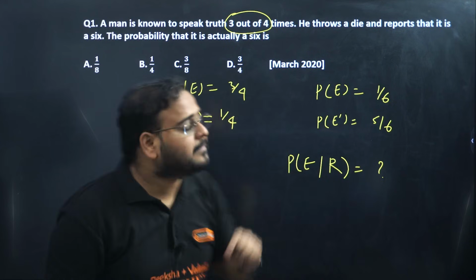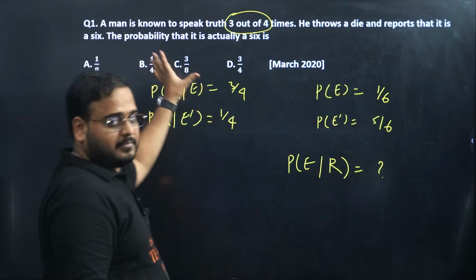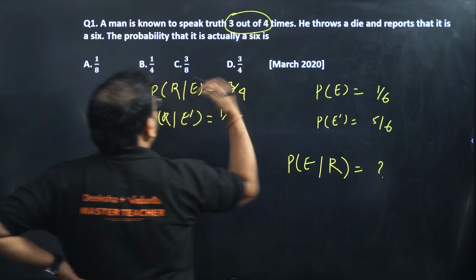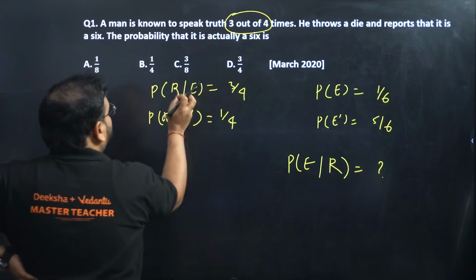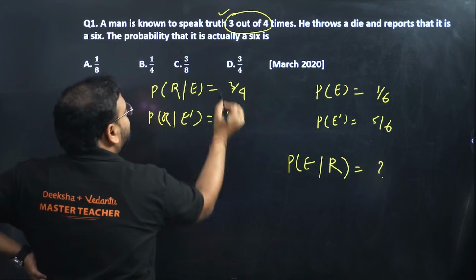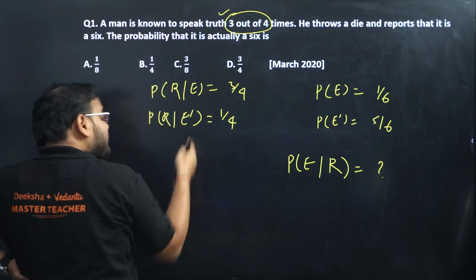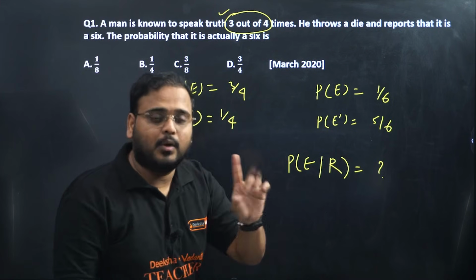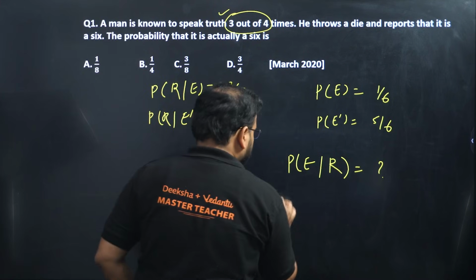So listen to me carefully. He reports something and tells a truth, means whatever it says is true. It's a truth statement, means he is reporting that you are getting a 6 and he's speaking truth, means 3 by 4 is the chance of that. Now whatever he speaks is a lie. What is the chance of that? 1 minus 3 by 4, which is 1 by 4. Okay, I'm looking for this statement. We can apply the Bayes theorem now.